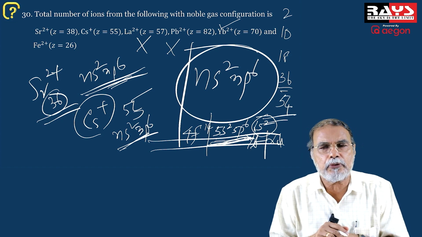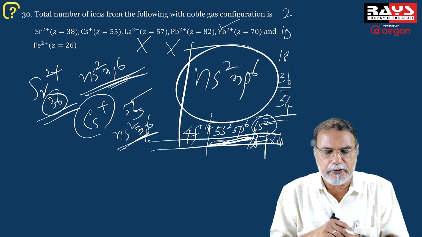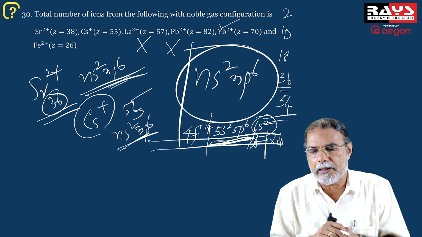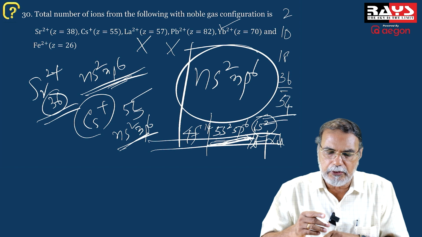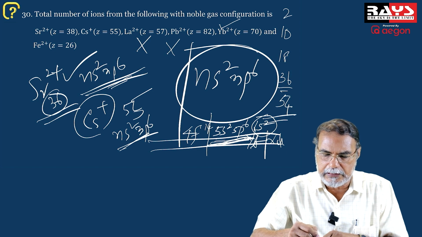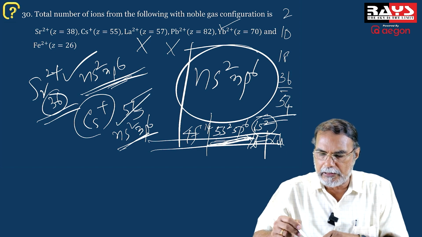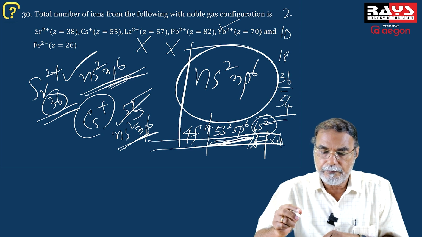And Fe2+, of course, is 3d6 4s2. When the 4s2 electrons are lost, it is 3d6 configuration. It is nowhere near the noble gas configuration. So the noble gas configuration is there for Sr2+ with 36 electrons in the ion, and Cs+ with 54 electrons in the ion, similar to xenon.